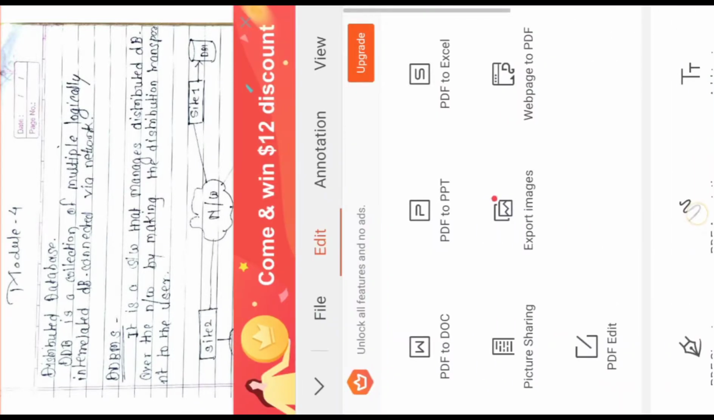Today we are going to talk about module number 4, and module number 4 is all about the distributed database management system. Now you already know what you mean by database. Today we are going to talk about the distributed database management system.